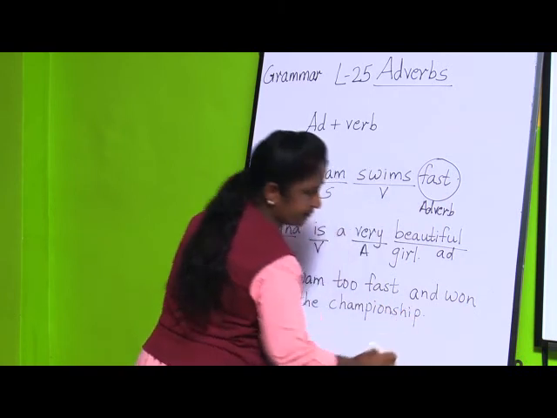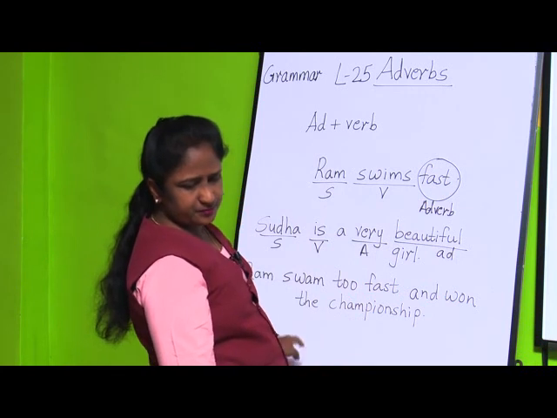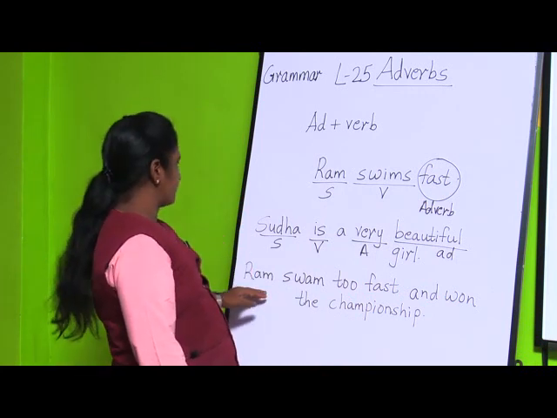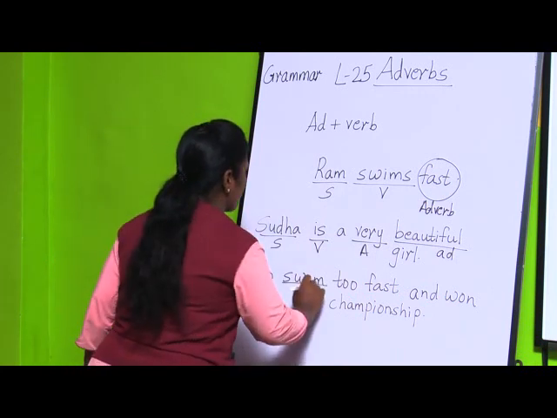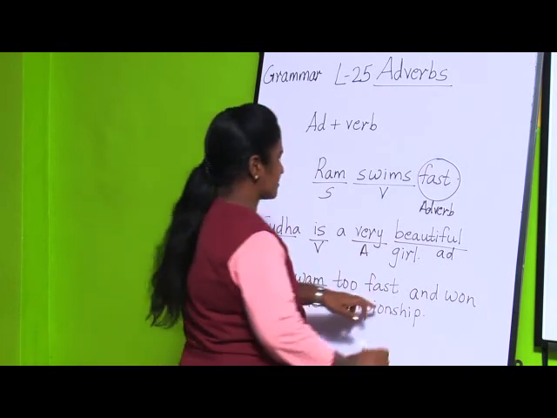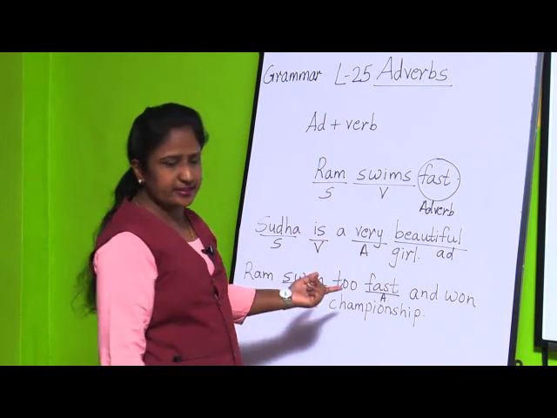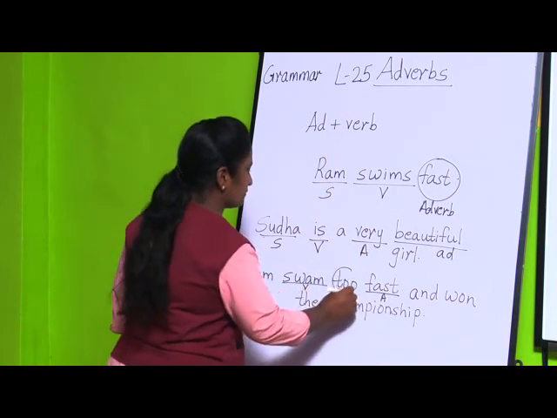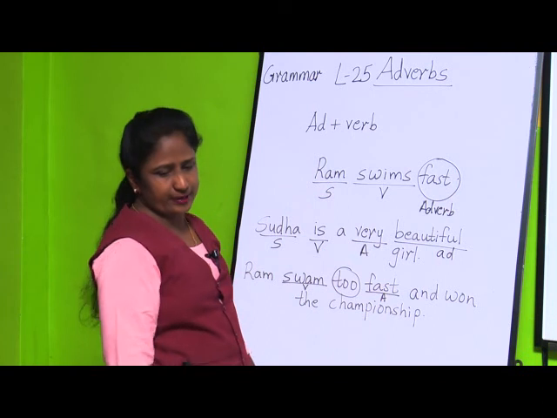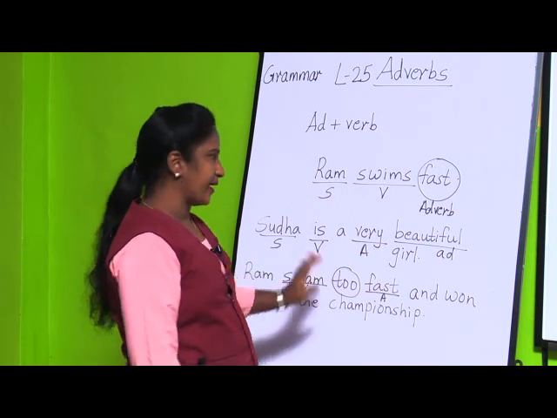Here swam is a verb and fast is an adverb, but the other word, too, is also an adverb.